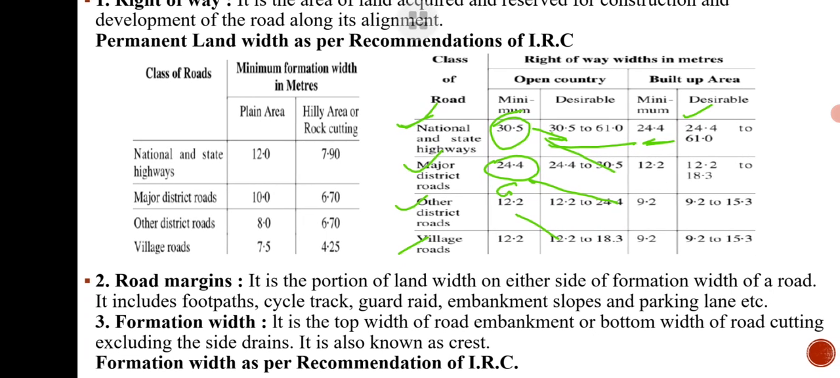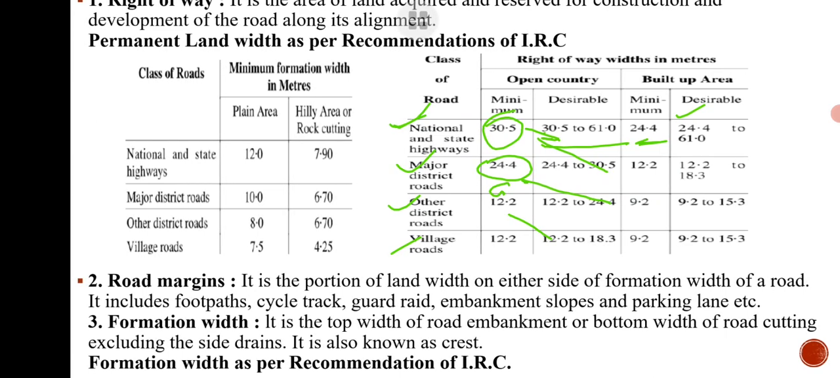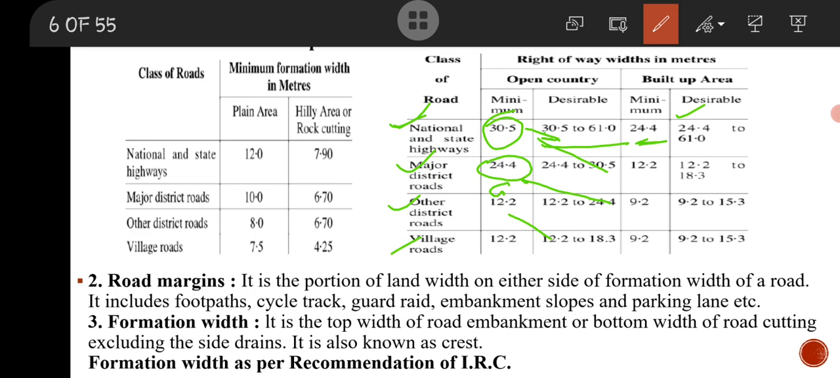Then road margin, the different marking on the road is known as road margin, already discussed. Then formation width means the land we require for our construction is known as formation width, over which the shoulder, road margin, and road carriageway are provided. Then the minimum width required for NH is 12 meter, for MDR 10 meter, for ODR 8 meter, and for village road it is 7.5 meter.